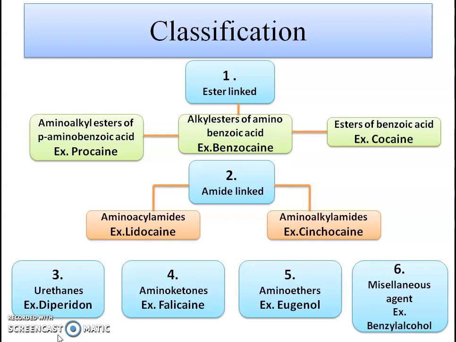The third category, urethanes, the example of this category is diperidone. The next category is aminoketones. The example of this category is phthalicaine. The example of amino ethers is eugenol, and the miscellaneous agents include drugs like benzyl alcohol.